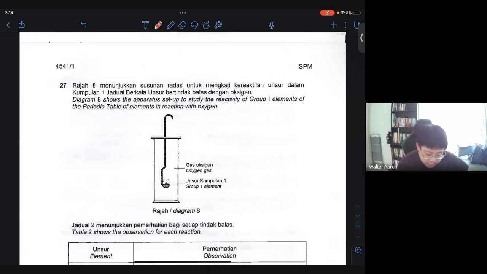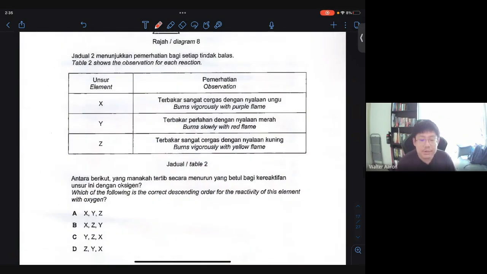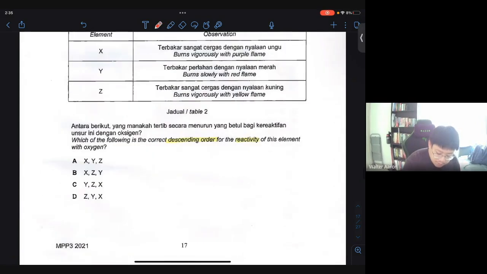27, the diagram shows the apparatus used to study the reactivity of group 1 elements of the periodic table in the reaction with oxygen. X burns vigorously with a purple flame, Y burns slowly with a red flame, Z burns vigorously with a yellow flame. Which of the following is the correct descending order of reactivity? Descending order means from highest to lowest reactivity.